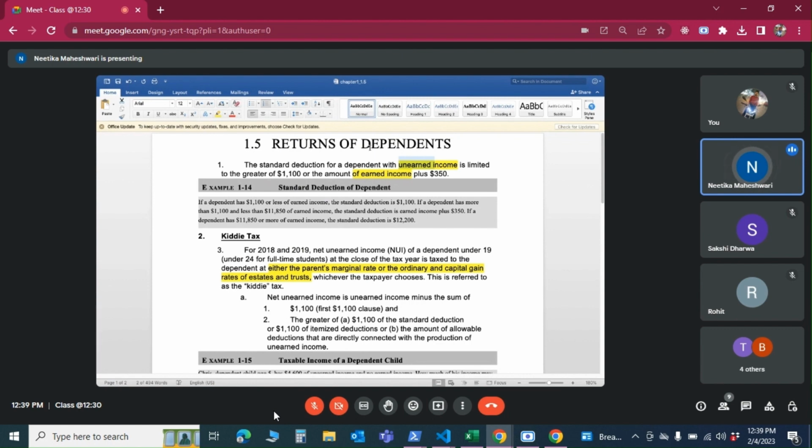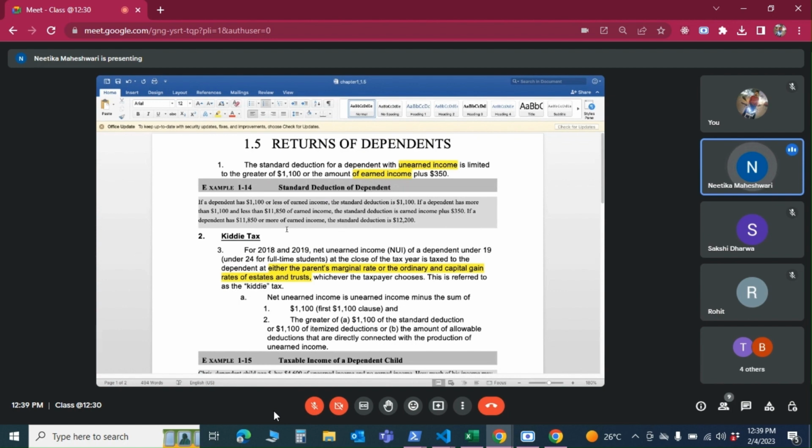Now let's look into the dependent's return. When do they have to file their returns? And then there's something called kiddie tax. Yesterday, as we were talking, this is mostly meant to ensure that rich people do not push out their income in their kids' name without paying the same rate as what they would have paid anyway. So this is the whole strategy.